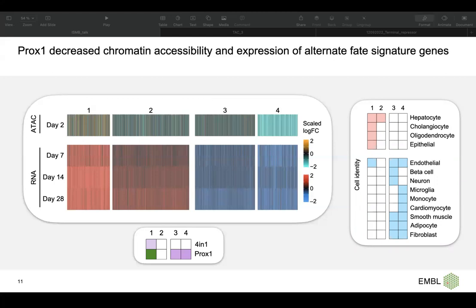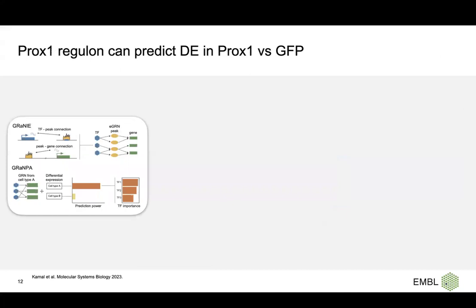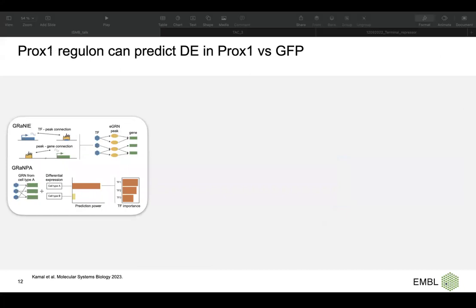So now that we have all of this information about these marker genes, we start to investigate a little bit more. For that, we use the tools that we implemented in our lab, called Granny and Grandpa, more specifically Grandpa, which helps us find the important transcription factors that drive the differential expression.